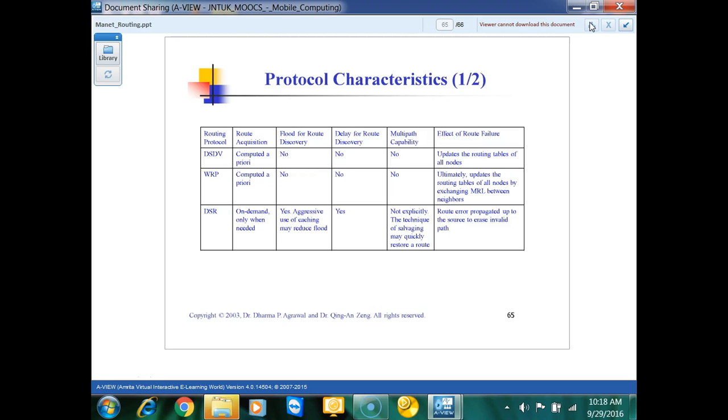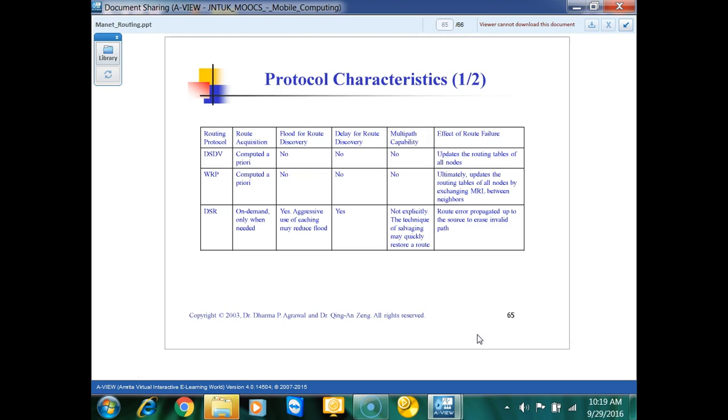These are some of the characteristics. We are done with DSDV, we are done with AODV, we are done with DSR. These are the three algorithms we studied for routing. Okay. DSDV is table-driven. We are actually handling the routing tables. And there is no route discovery. DSDV will have no discovery.